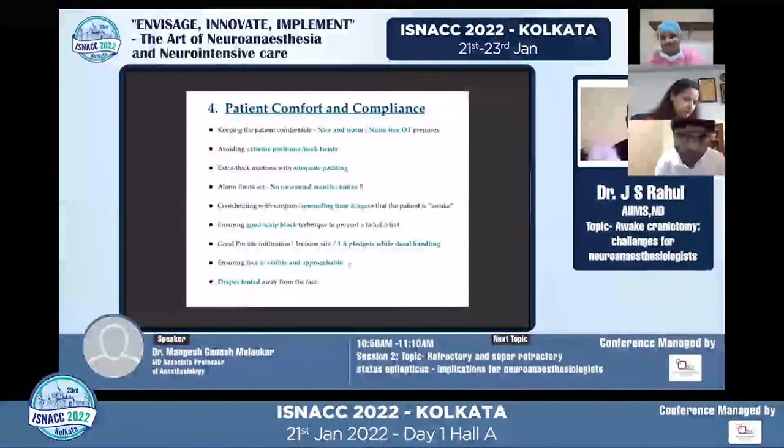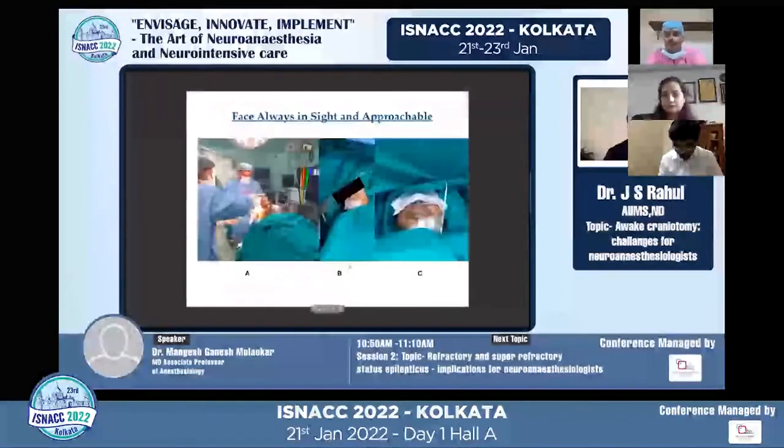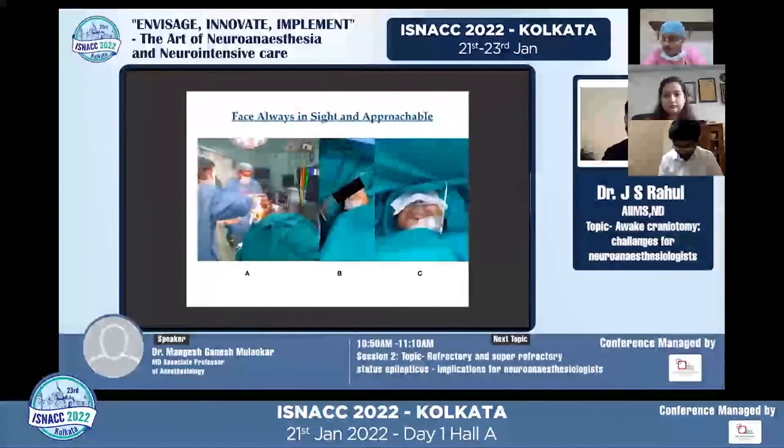The face has to be visible and approachable, because as we know, this is a difficult airway scenario if it gets to that. So we need to have access to the patient, and most importantly, the face has to be visible. If he's drooling, if he's having secretions, if he's snoring, everything has to be visible right in front of our eyes. This is how we try to keep the tents away from the patient. Sometimes we might have to just cover the eyes to help him sleep. Again, this is sometimes based on the patient's request. And we ensure that the patient's face is always visible and accessible from all places.